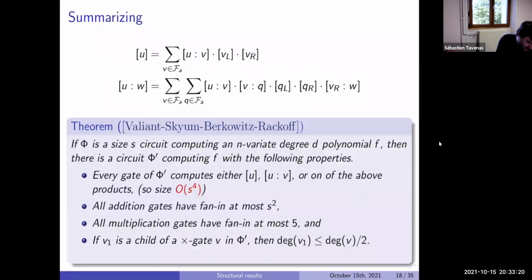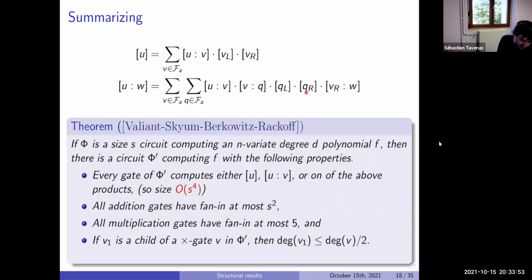Okay, so now we can compute U by something like that, UW by something like that. In particular, now we want to take a formula which computes all these things. In fact, every gate of the formula will compute either U, or this thing, or one product like that, or a product like that. Gates like that, there will be at most S. Gates of this type, at most S squared. Gates of this type, we need to fix U and V, so S squared.